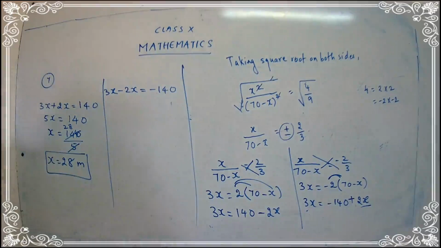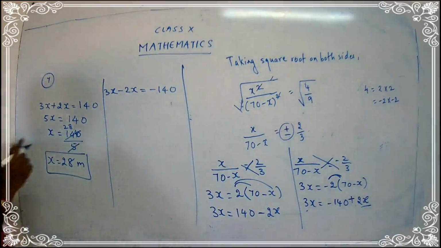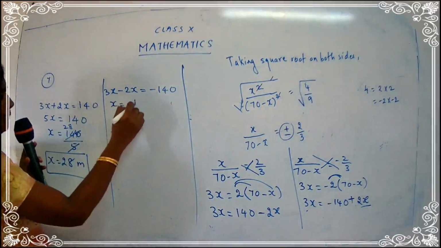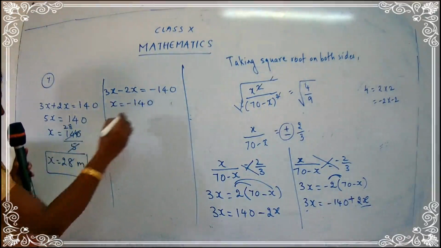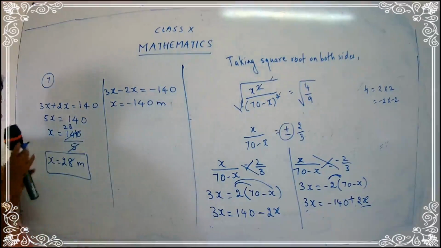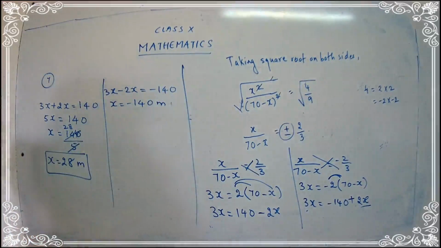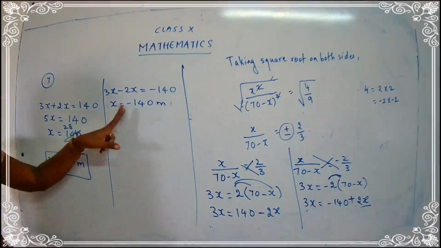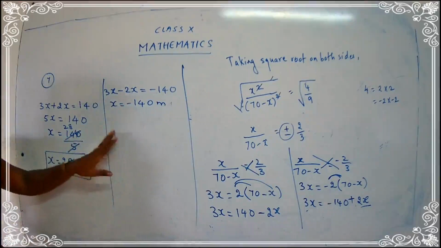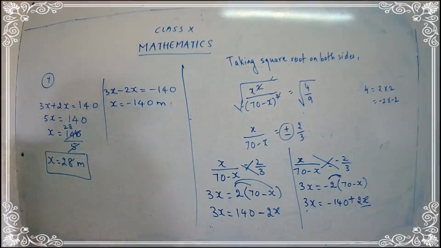Okay, what is 3 minus 2? Yes, it's 1. So x is equal to minus 140 meter. Okay. Now here we have two values. Yes, children. I got two values here. One is a positive value and one is a negative value. So which value are you going to discard here?